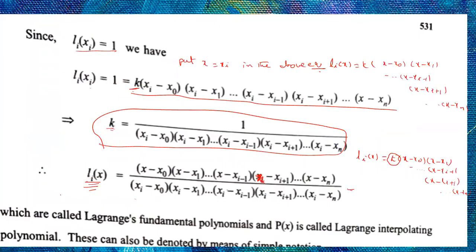So, substituting Li of x for i is equal to 0, 1, 2, and so on up to n in the equation p of x is equal to L0 of x y0 plus L1 of x y1 plus L2 of x y2 and so on, plus Ln of x yn.